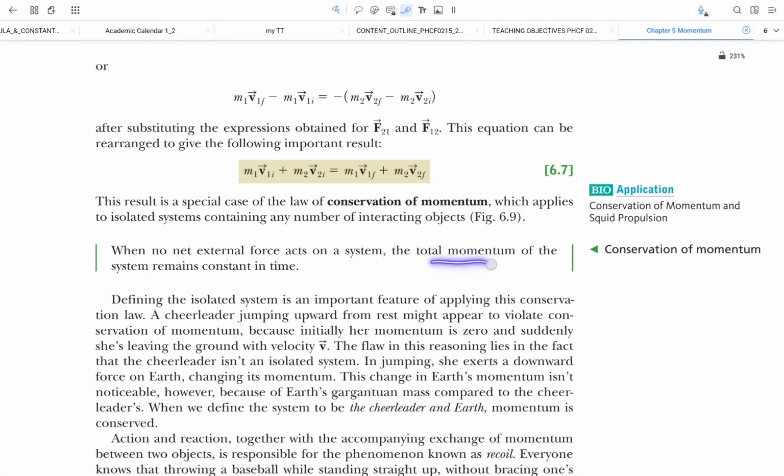Very simple. Total momentum is constant, or total momentum initial equals total momentum final, provided no net external force acts on a system. There are forces, but when they are added up, the resultant force is equivalent to 0. This is considered isolated as well.